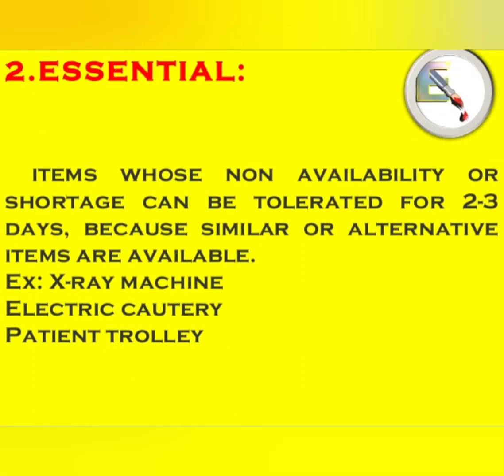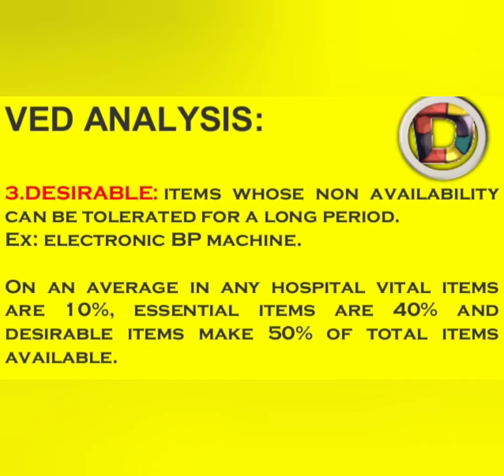Next is essential items, means the items whose non-availability or shortage can be tolerated for 2 to 3 days because similar or alternative items are available. For example, X-ray machine, electric cautery, patient trolley. So unavailability of these essential items can be tolerated for 2 to 3 days because we have alternative options for this. The last is desirable items.